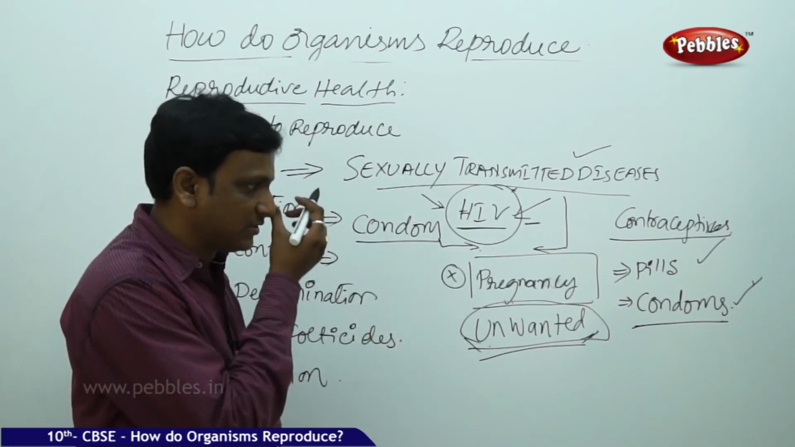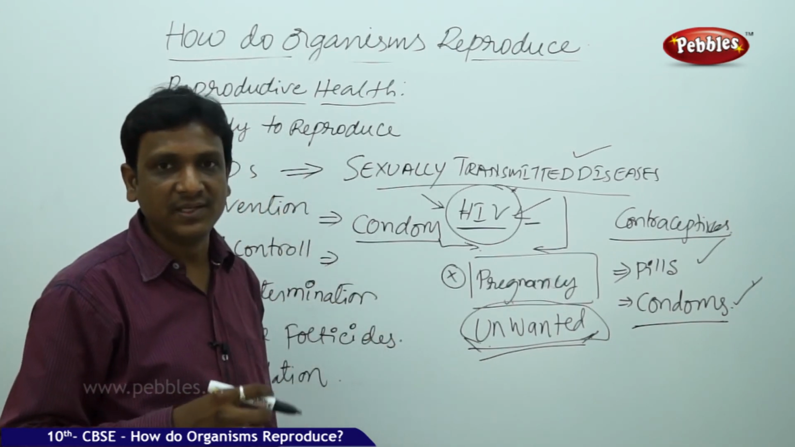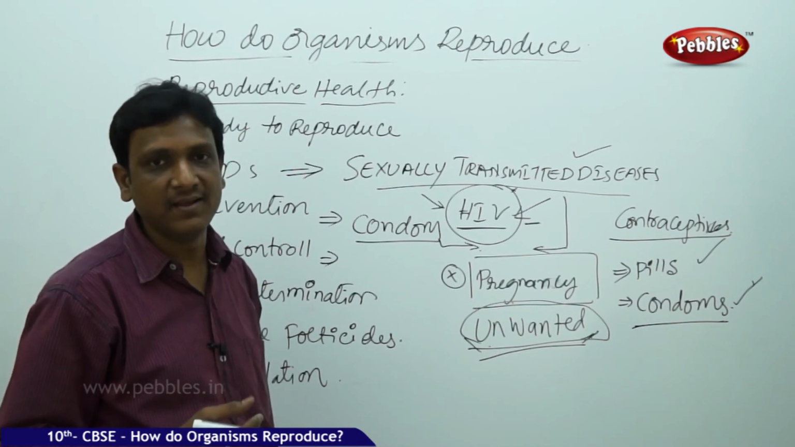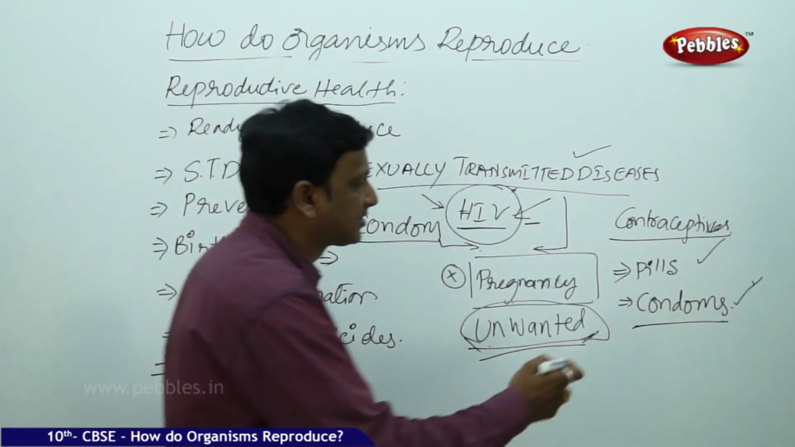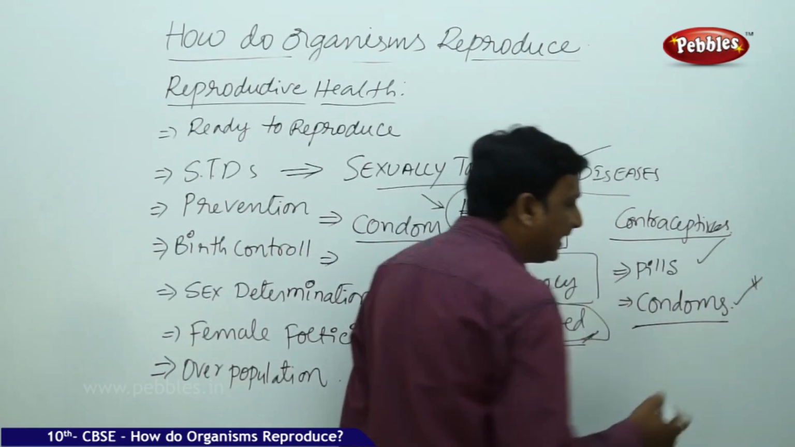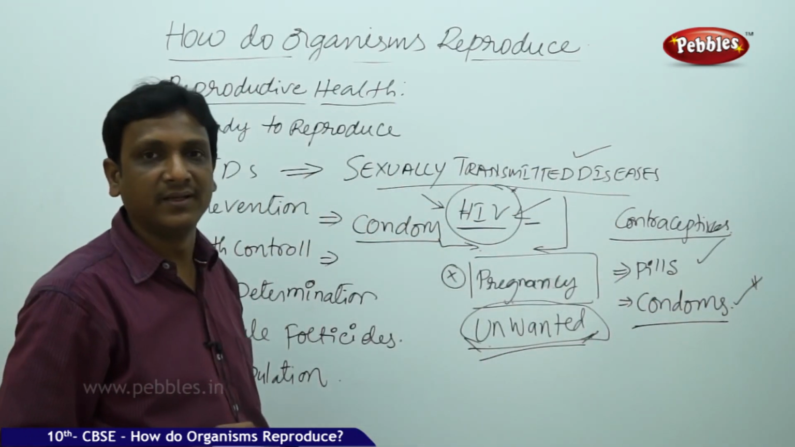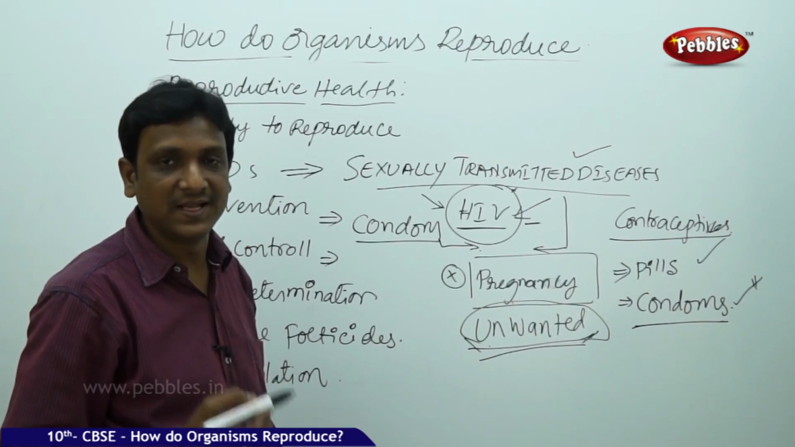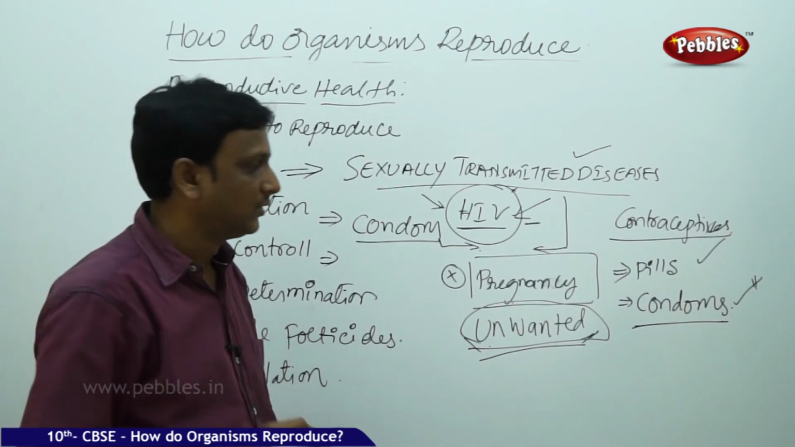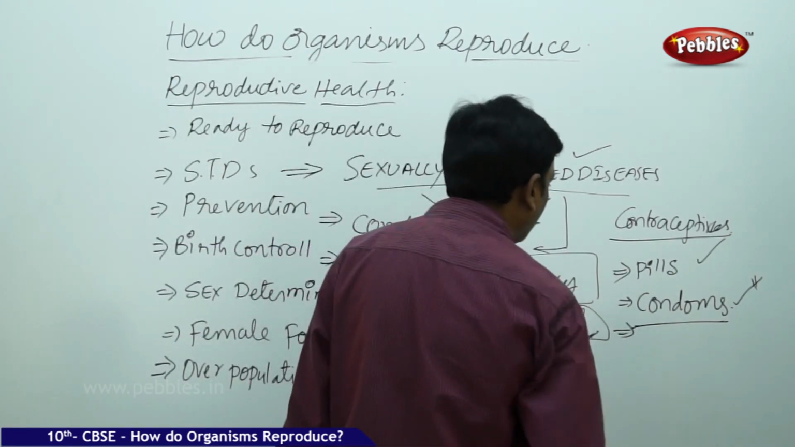So these contraceptives also fail. Sometimes the pills, if they are not taken in the proper way, may fail. And I already told you there will be some side effects. If the barriers are not used properly, they may fail. They are made out of a material called latex, and they may tear. In such cases also there is a chance of infection. So that is the second thing.